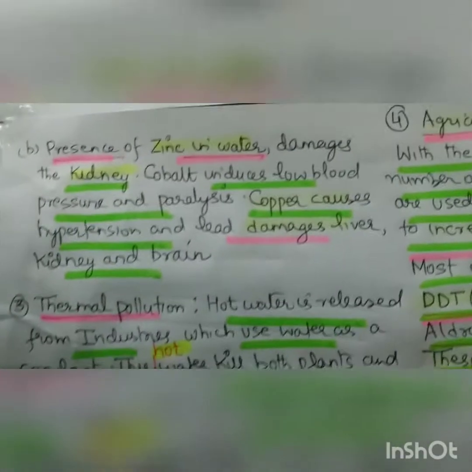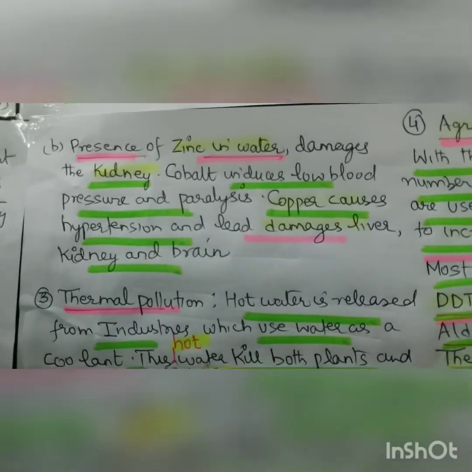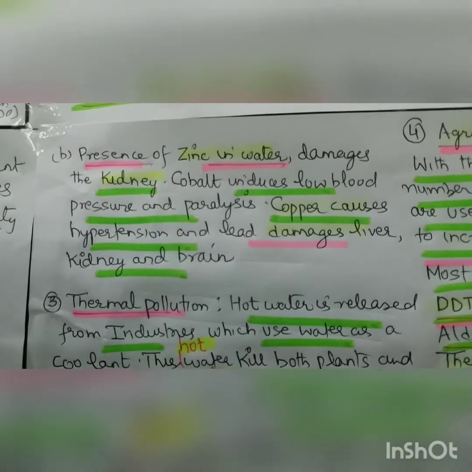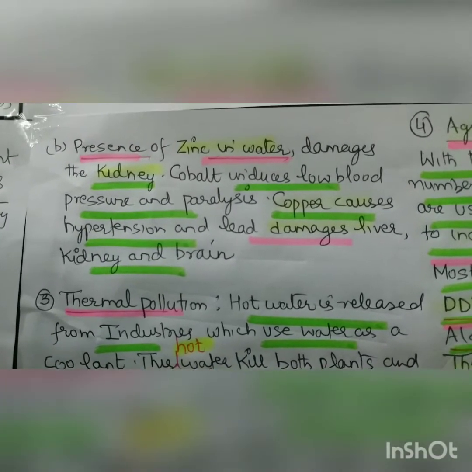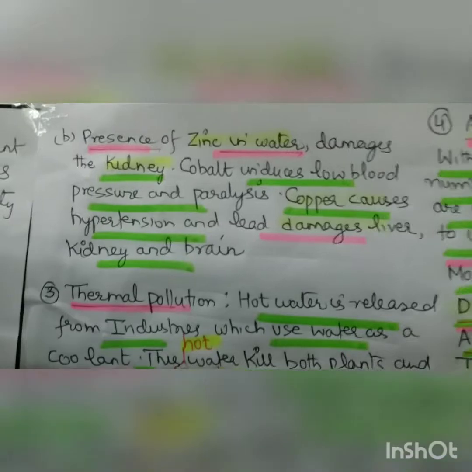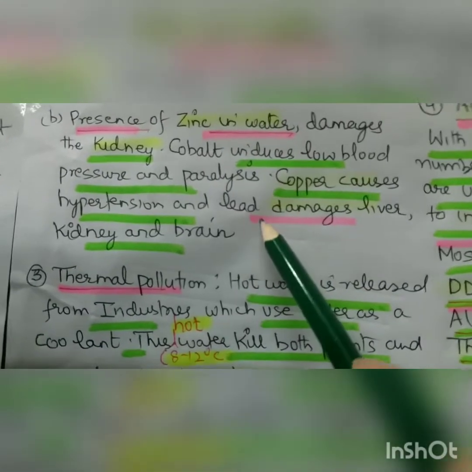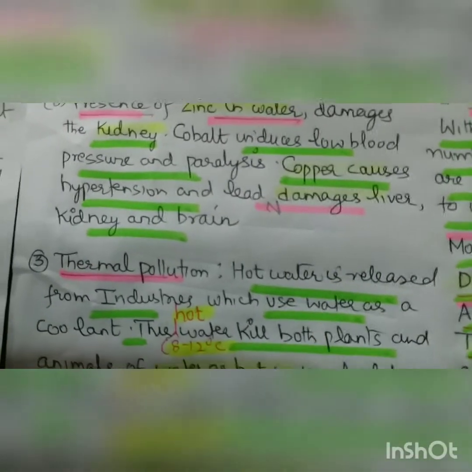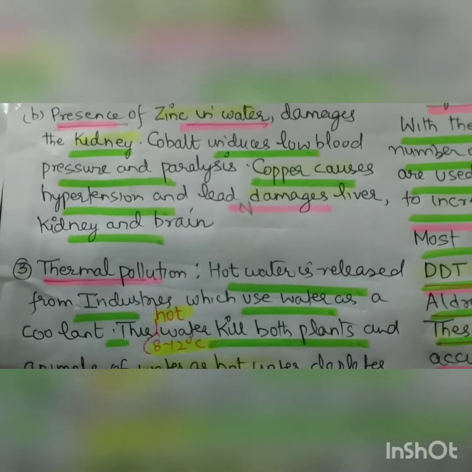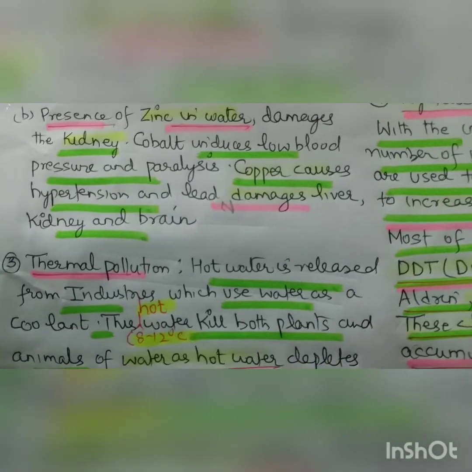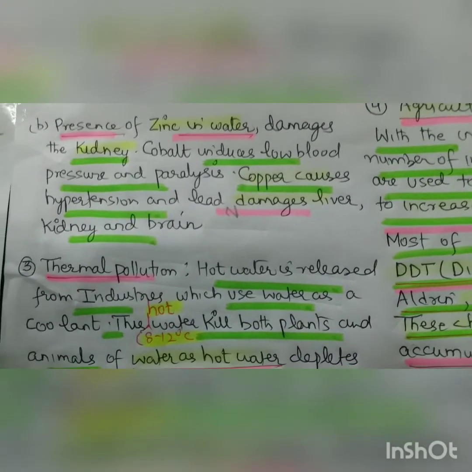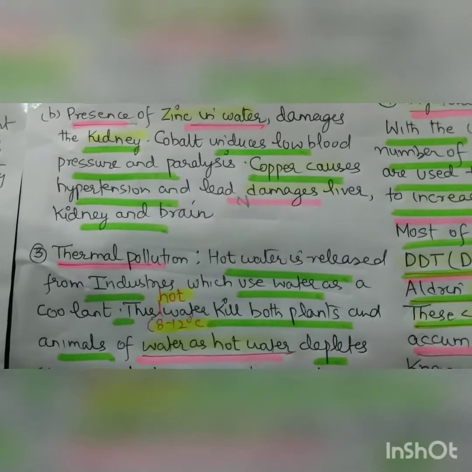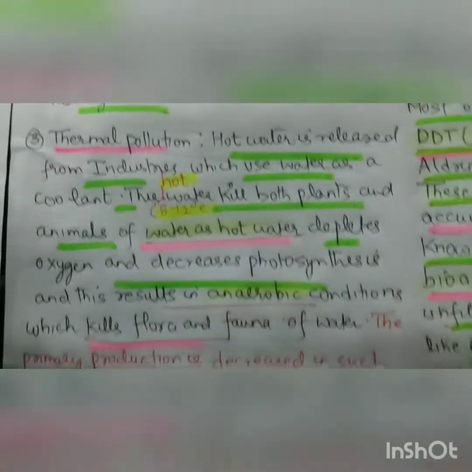The presence of zinc in water damages the kidney. Cobalt induces low blood pressure and paralysis. Copper causes hypertension, and lead damages, very important, it is basically more prominent in the traffic police people who are standing to manage the traffic. And lead pollution damages their liver, kidney and brain.